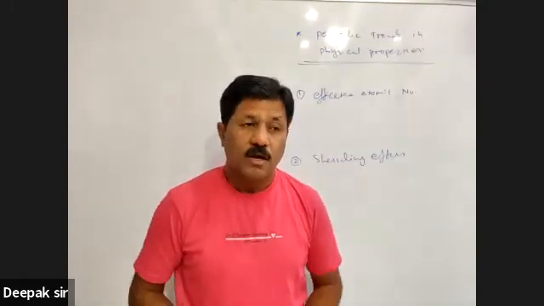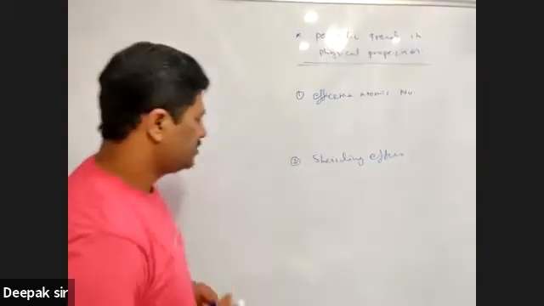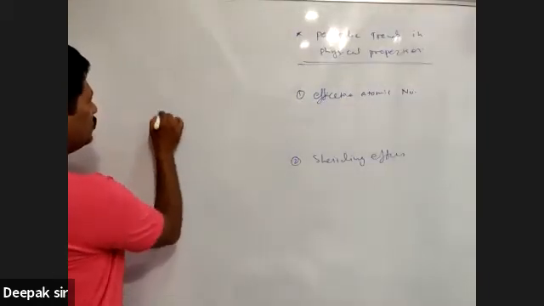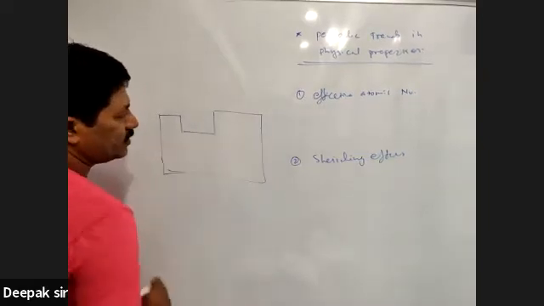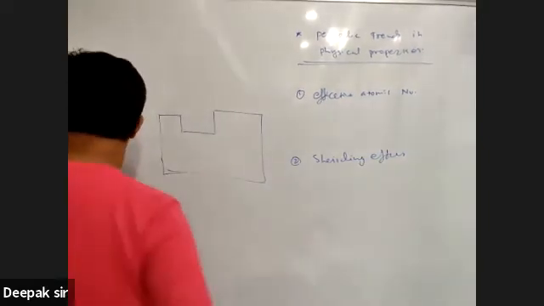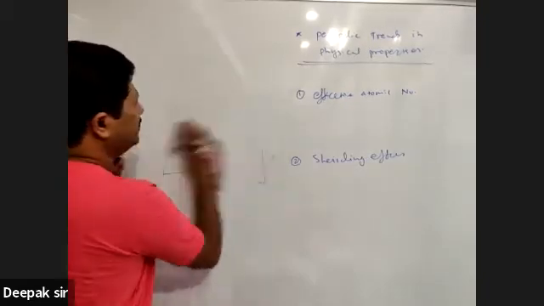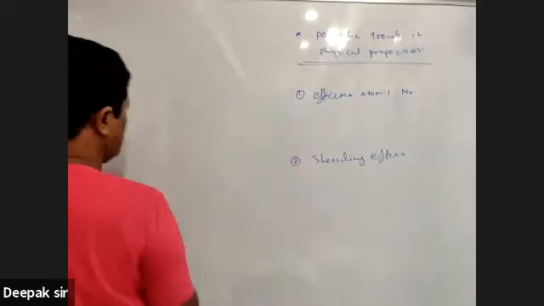See, trends in periodic properties. Let us take a look at a rough diagram once. So this is the periodic table.